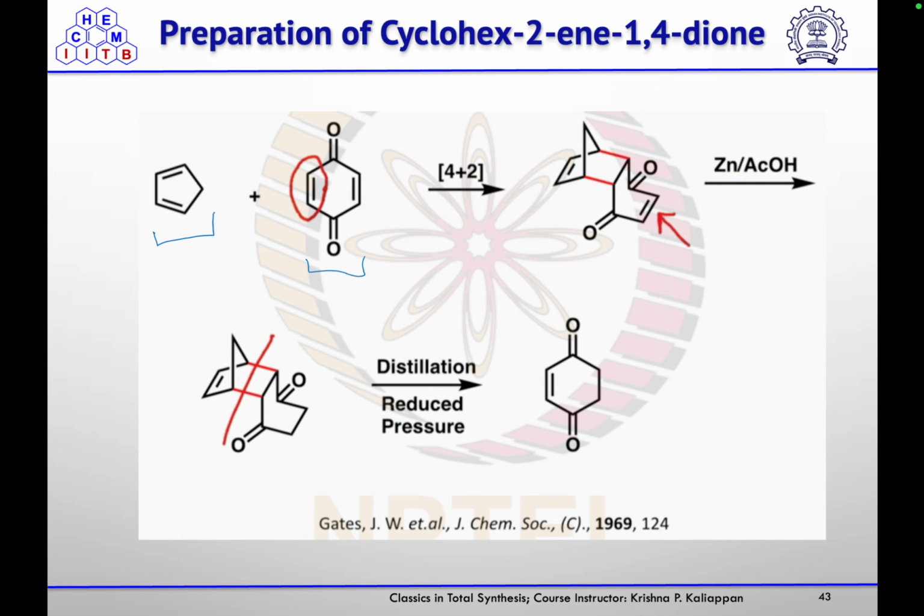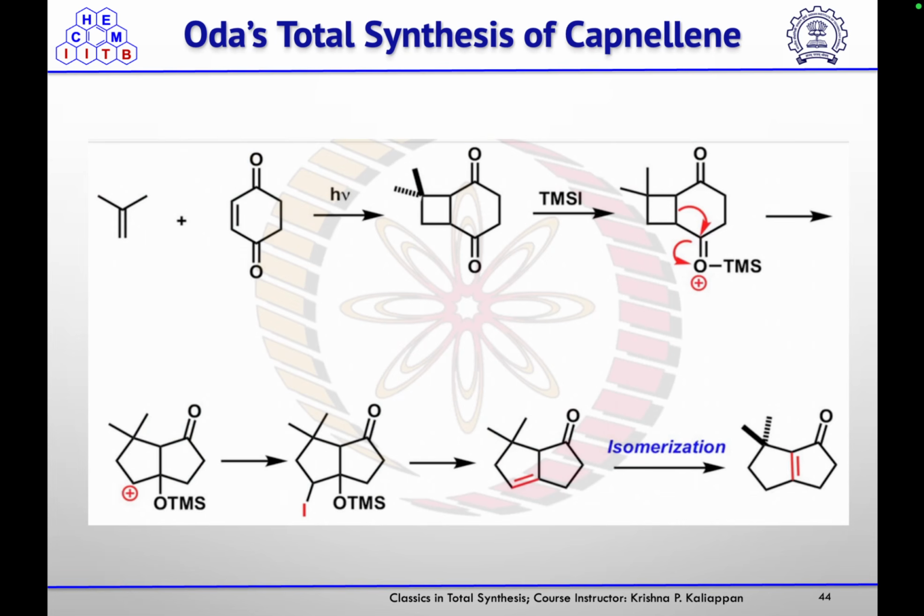So this one, on treatment, will undergo first a 4+2 cycloaddition reaction, and then they reduced this double bond using zinc and acetic acid, and under reduced pressure they did the distillation to get the ketone. So like in quinone, they are reducing selectively one double bond in the presence of the other double bond.